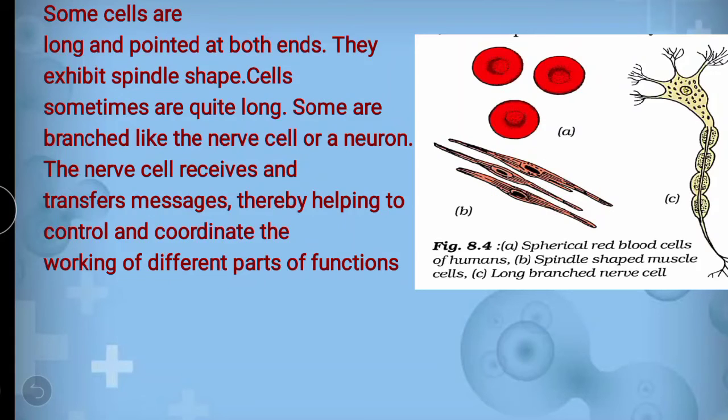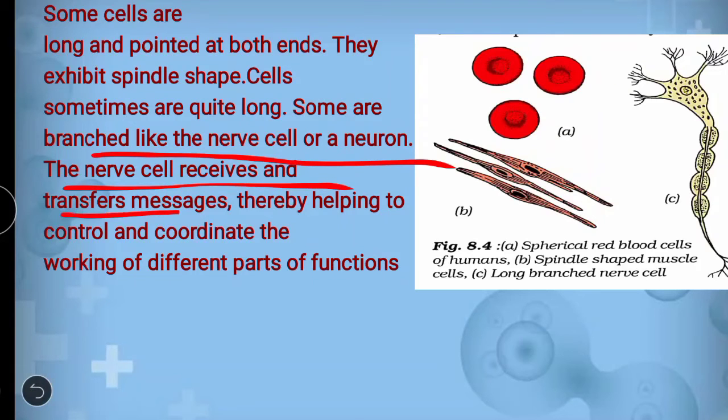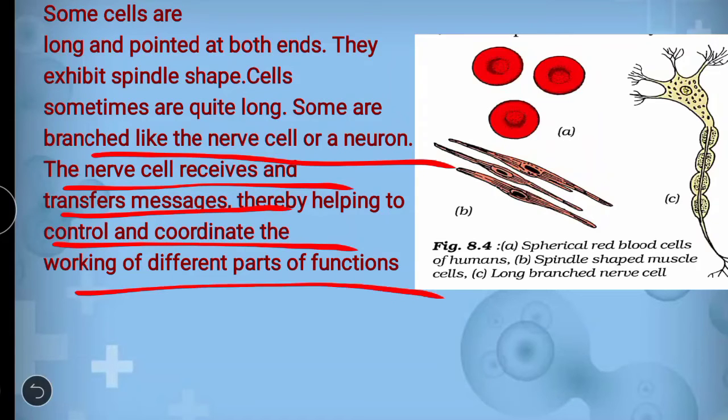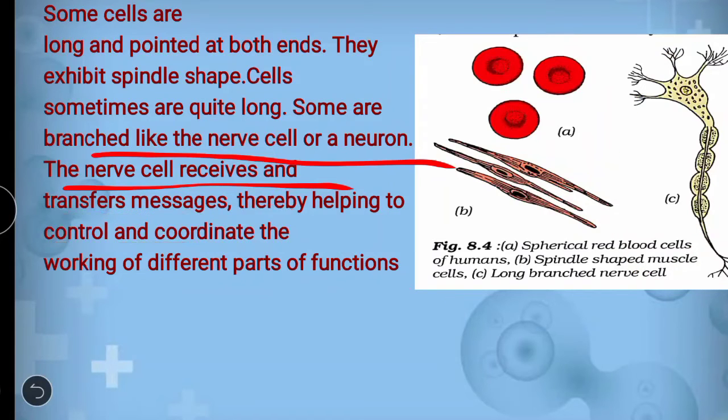Then another one: some are branched, like the nerve cell or the neuron. This nerve receives and transfers messages. They help to control and coordinate the working of different parts and functions. Here this cell is a nerve cell, so a nerve system cell. This is a single unit of the nerve system. It performs a single function or works along with the coordination of other functions.